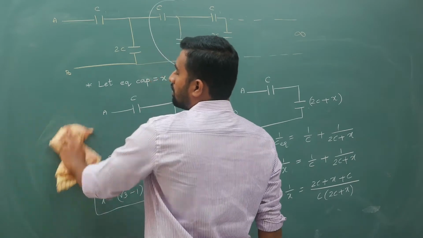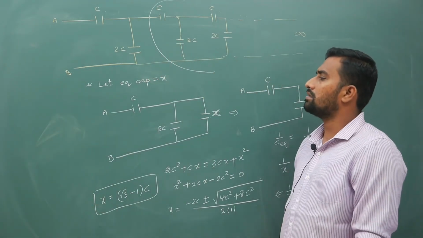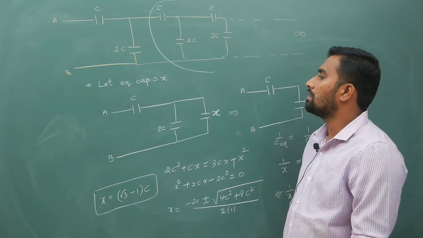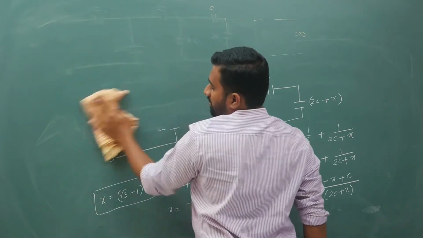That we will not do now, we will see in the advanced part. That is not required for mains. Now I will erase this stuff and continue further.